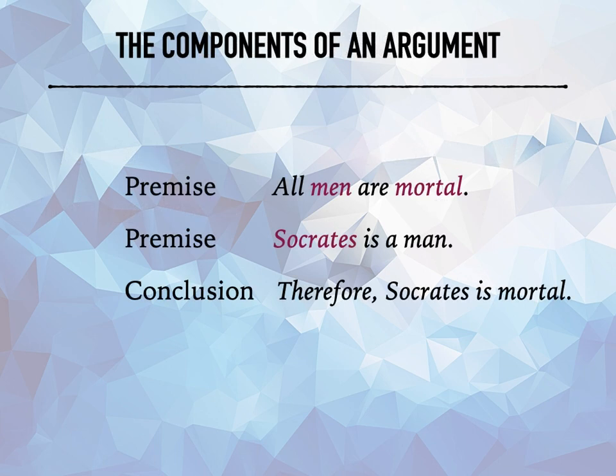In the syllogism we looked at before, we see this has three terms. It has the terms men, mortal, and Socrates. Terms are going to be nouns.